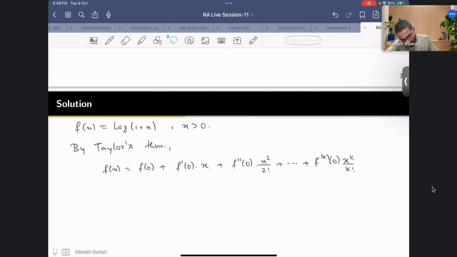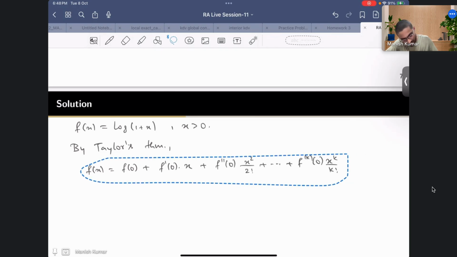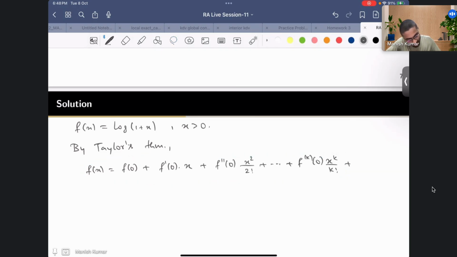And then what you do is the k minus 1th derivative, f k minus 1, and here you will have zeta, which is lying between 0 and x. Okay, this zeta belongs to (0, x), right? So this is nothing but you can write it as theta times x, where theta belongs to (0, 1).